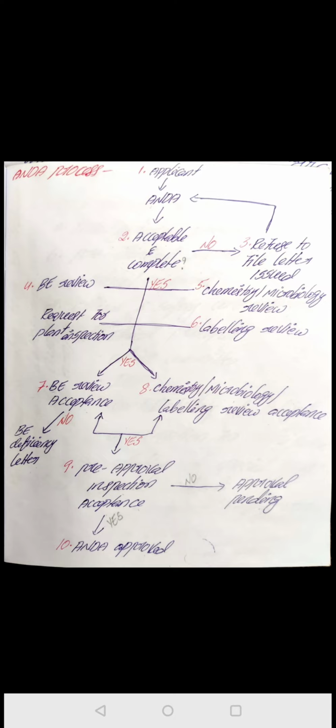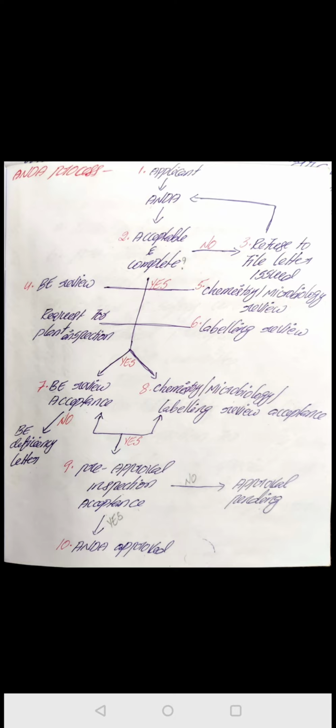Okay, if the application contains all the data, then they will go for the fourth one, bioequivalence review. The fifth one is chemistry or microbiological review, request for plant inspection, and then they will go to the labeling review. Here bioequivalence review means the FDA CDER will review the generic drug bioequivalence, and they are going to compare the generic drug with already approved brand drugs.